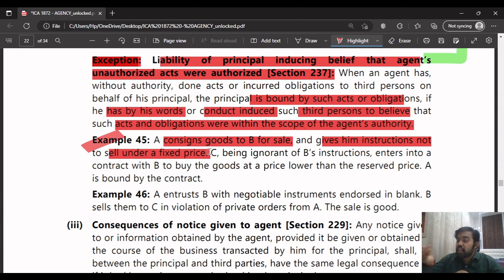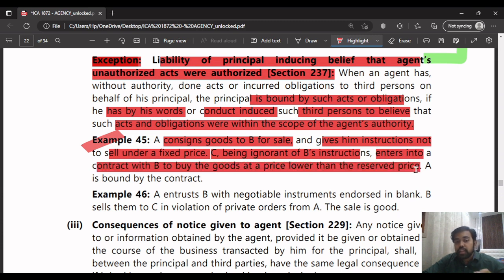But the third person who had entered into the contract with the agent did not know, and he had entered into it in good faith. I had even told you at that time that you can write additional sentences saying that C, being ignorant of B's instructions, enters into a contract with B to buy the goods at a price lower than the reserved price. Here, C is the person who is ignorant of the agent's instructions. So I told you that time that you can write two sentences. C had done it in good faith. He did not know what the principal had told B, the agent. He did not know that.